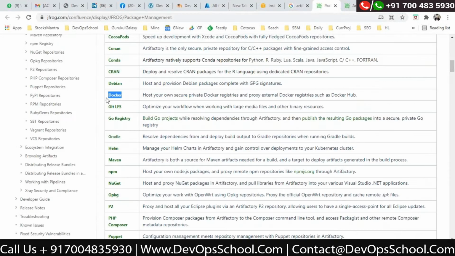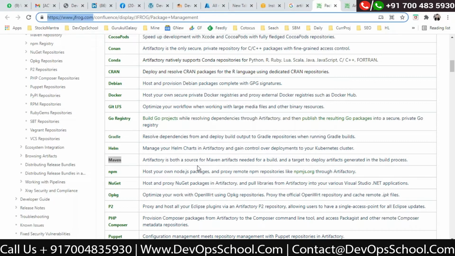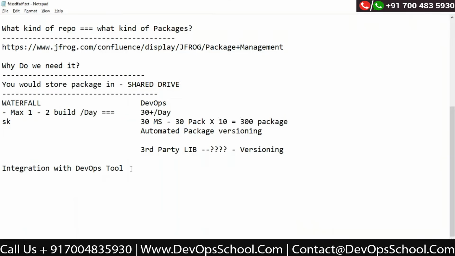Where is the Docker? Here. Artifactory understands Git LFS. Artifactory understands Go. That means you don't need to write any scripting or as such. With the inbuilt functionality, whatever you know Maven, using that you can upload in an automated way into Artifactory also. So this is the integration with the DevOps tools that is available.